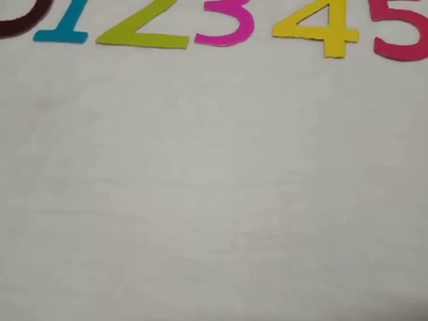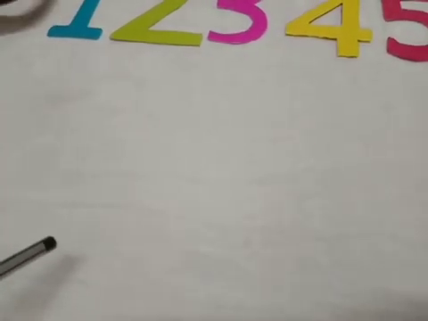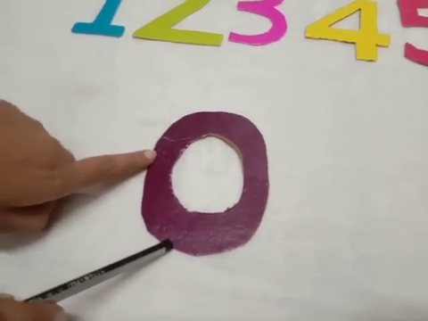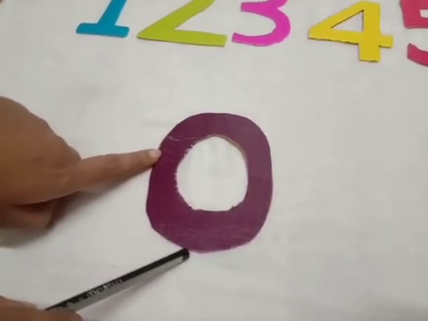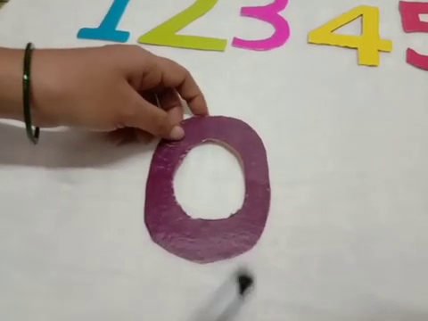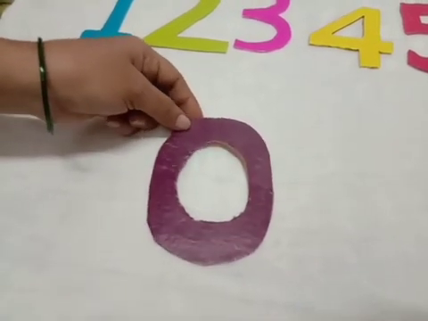Now can you see any boat here? No. So no boat means number 0. 0 boats are there. No boats are there. Nothing is there. Okay? I hope you understood this example.